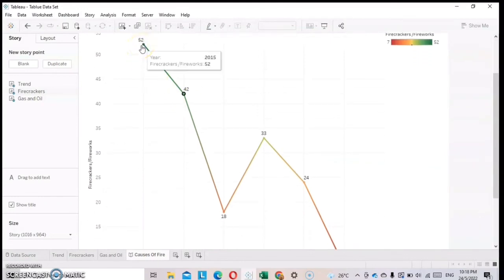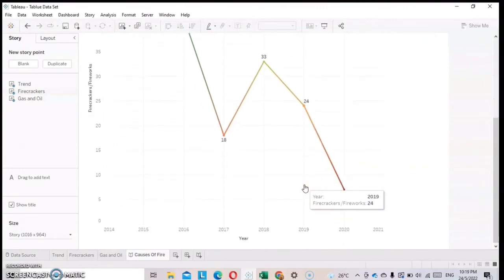Based on this graph, from 2015, the number of fire cases involving fireworks was 52. In 2016, the cases decreased to 42. In 2017, the number of cases decreased to 18 recorded. However, in 2018, the number of cases increased again to 33 cases, but decreased again in 2019 to 24 cases. Cases continued to decline in 2020 and only 7 cases were recorded.